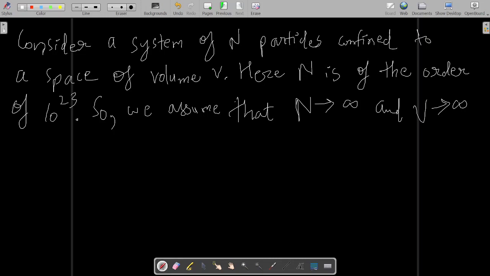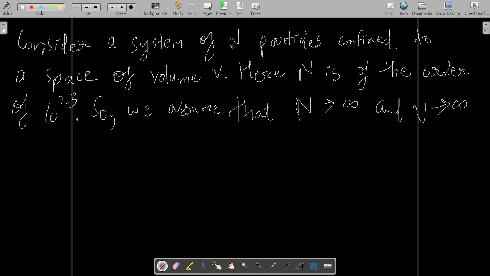Now you will understand why the volume has been taken as tending to infinity. It is the thermodynamic limit. Thermodynamic limit means, if you remove the container of the gas, suppose you put the gas out of the container, what will happen? It will expand, the gas will expand. So it will occupy infinite volume. So basically we assume that N tends to infinity and V tends to infinity for such a system.